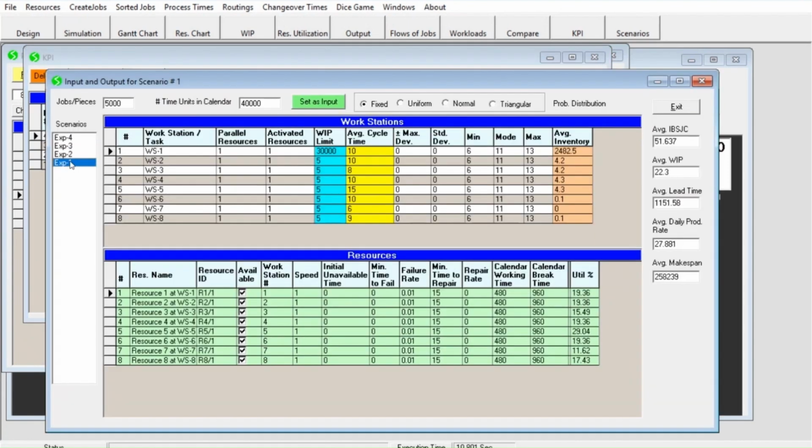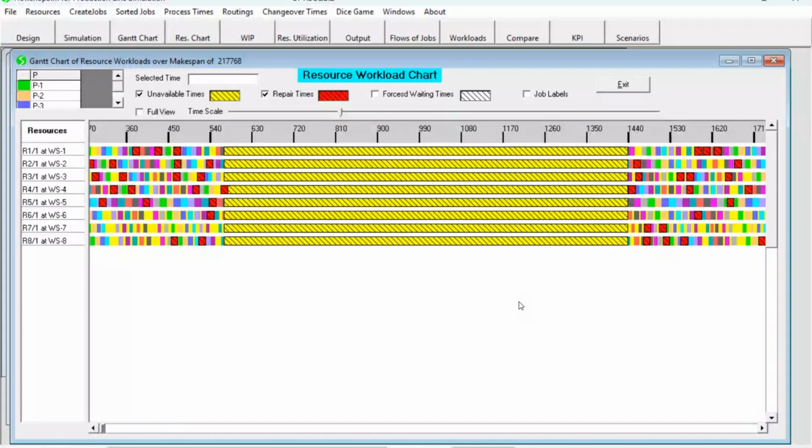In this window, we can see input and output of every simulation exercise on a given production line. For any exercise, the 2 tables contain the input and the corresponding output is shown in text boxes on the right-hand side of the window. This chart shows repair times of resources in red hash bars and unavailable times of resources in yellow hash bars.